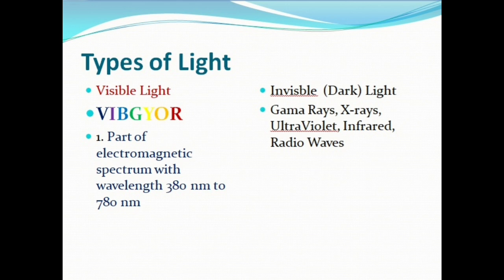The visible light is a very small portion of the electromagnetic spectrum. It has 7 colors designated as VIBGYOR. It is the part of the electromagnetic spectrum with wavelength 380 nanometer to 780 nanometer. Invisible light or dark light includes X-rays, gamma rays, ultraviolet, infrared, and radio waves.